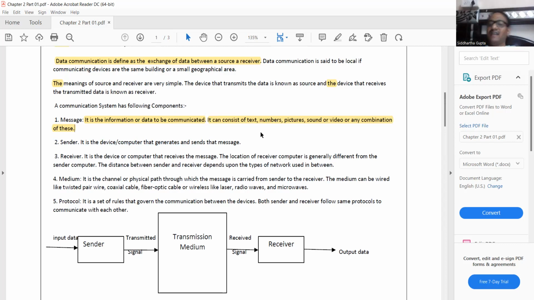I can tell you that data can be a number, or video, audio, whatever form it is. So the message can be in any form, input data can be in any form. For example, if I am saying that I am sending some voice to you, so this is also data, input data, for my computer, for the source computer.